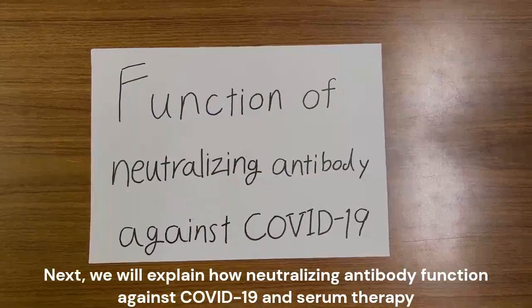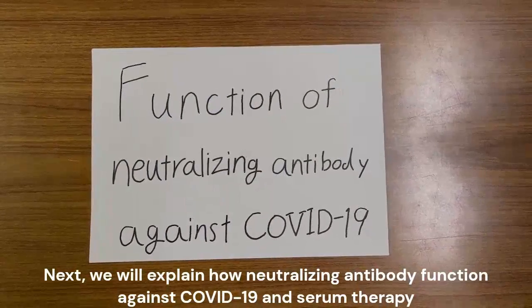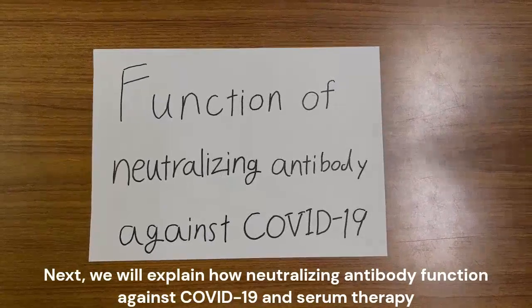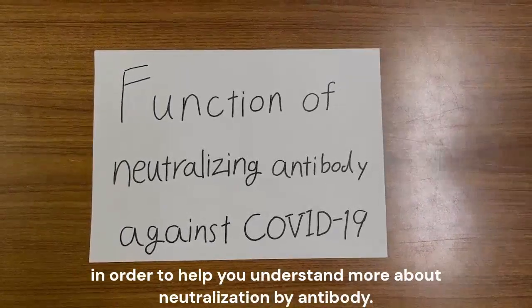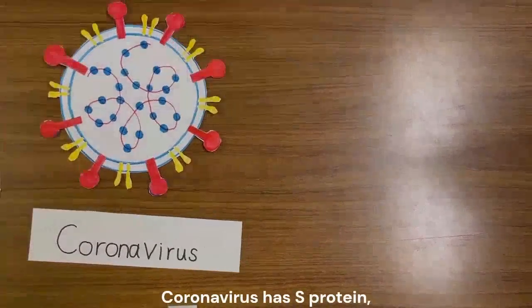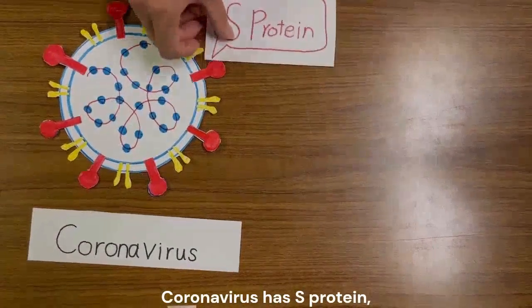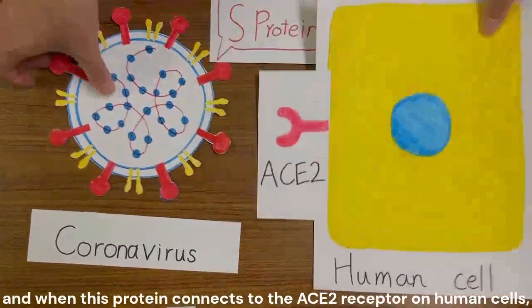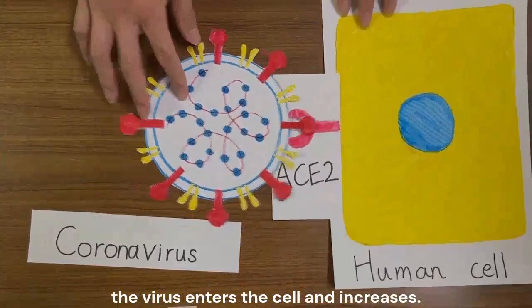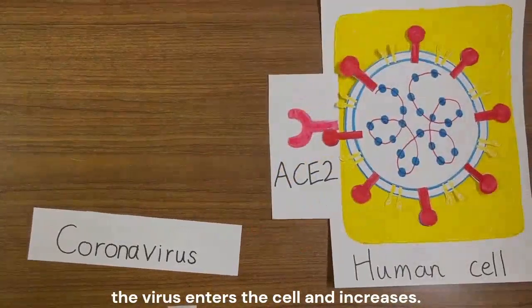Next, we will explain how neutralizing antibody function against COVID-19 and serum therapy, in order to help you understand more about neutralization by antibody. Coronavirus has S protein, and when this protein connects to the ACE2 receptor on human cells, the virus enters the cell and increases.